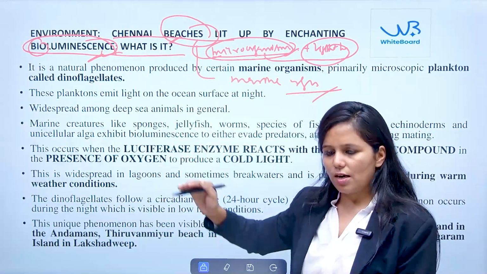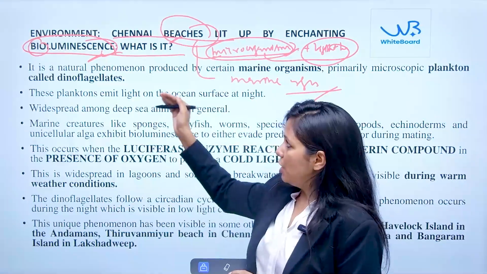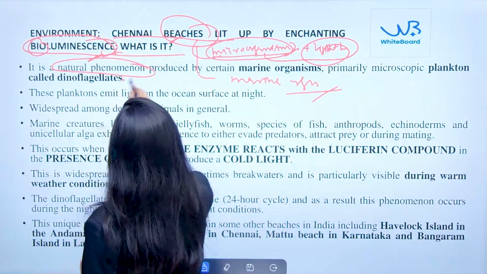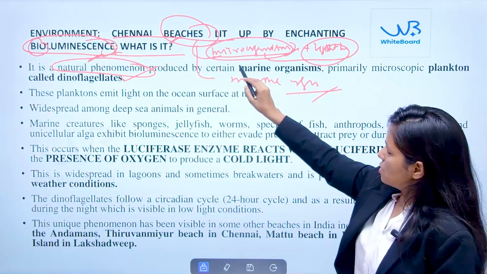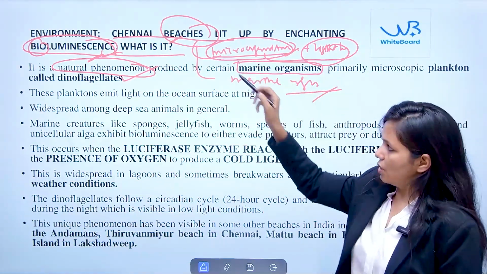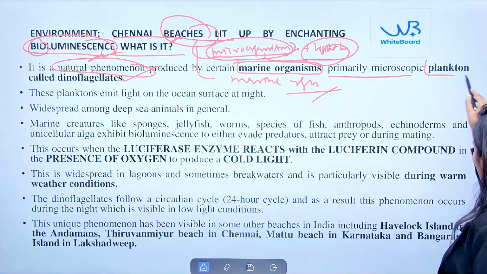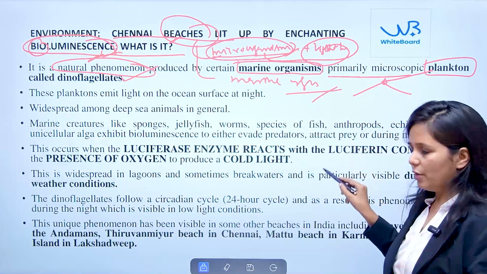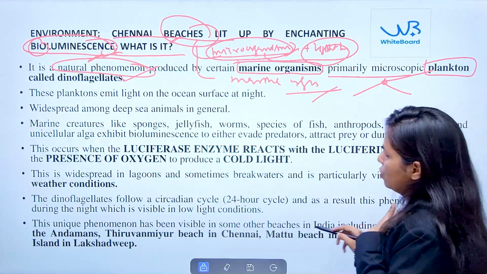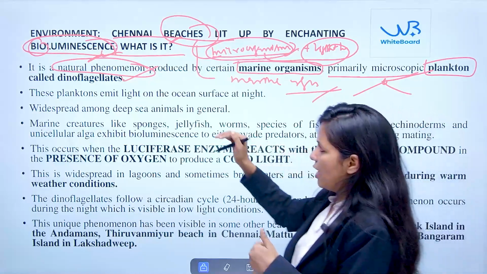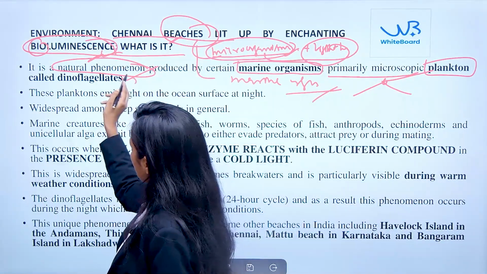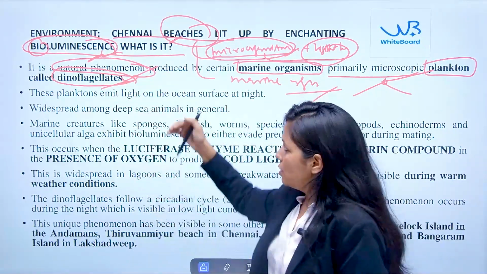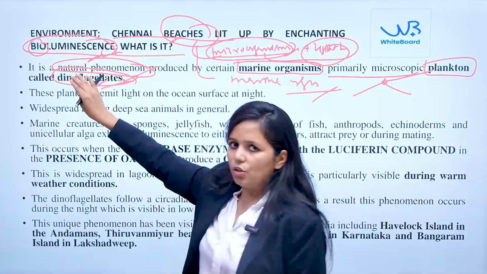So here we are going to understand from the perspective of the exam what bioluminescence is and how it occurs. Bioluminescence is basically a natural phenomenon which is produced by certain marine organisms, primarily plankton. Plankton is basically a marine organism that can be either plant-based, namely phytoplankton, or animal-based, namely zooplankton. A specific plankton having the bioluminescence aspect is the dinoflagellate. This plankton has the capacity for bioluminescence.